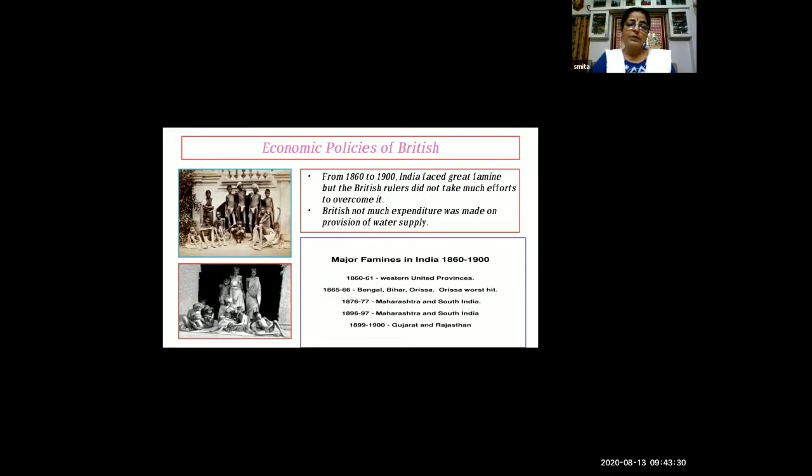During these famines, the Britishers didn't use any money to overcome them. So these are the effects of economic policies. Next.